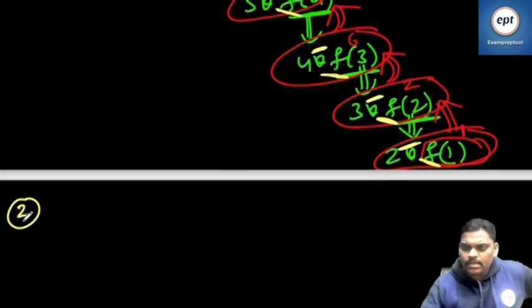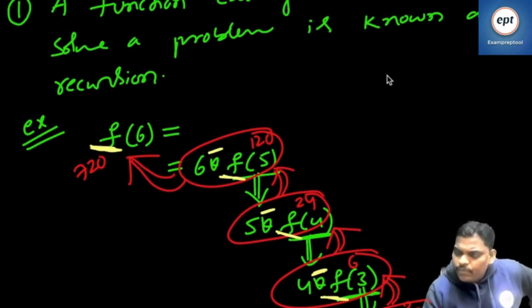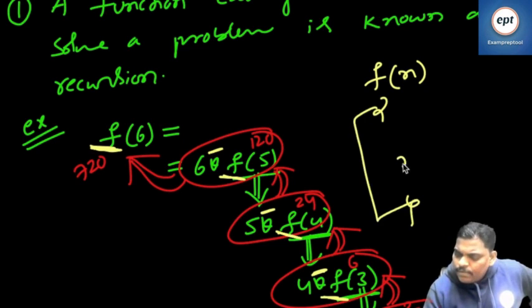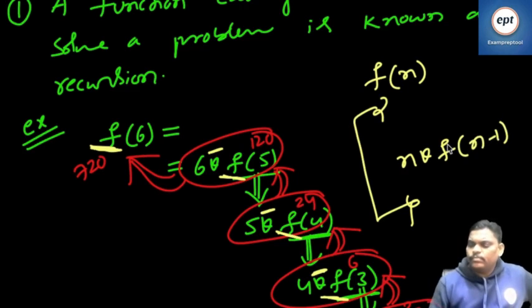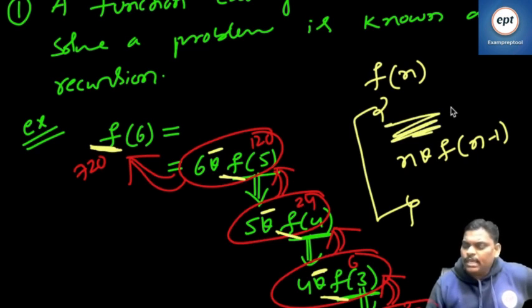Everything is fine. Listen, if you want, you can see the program also. See the program roughly, how I am writing. Fact of n. Inside, n into fact of n minus 1. So fact of n inside, n into fact of n minus 1. So I wrote it roughly.